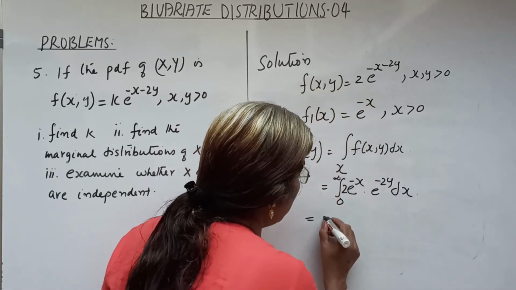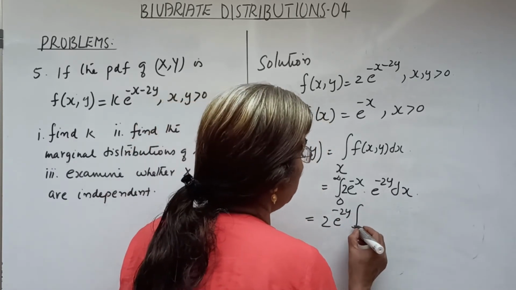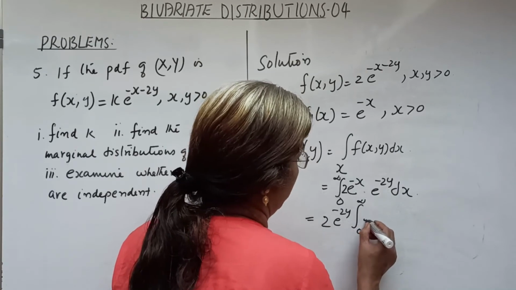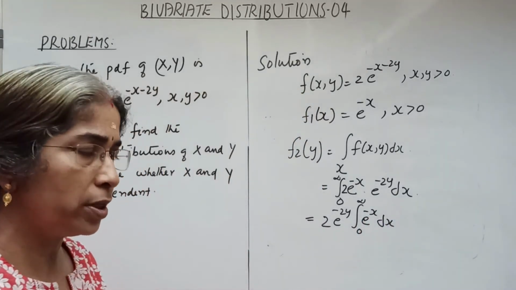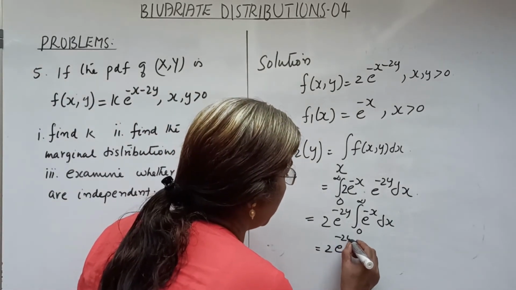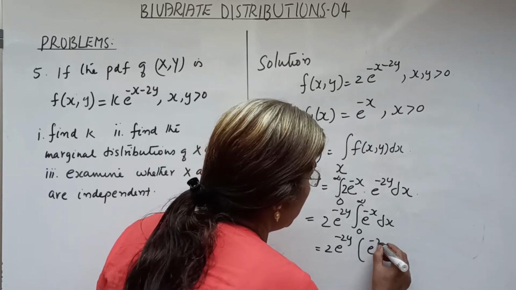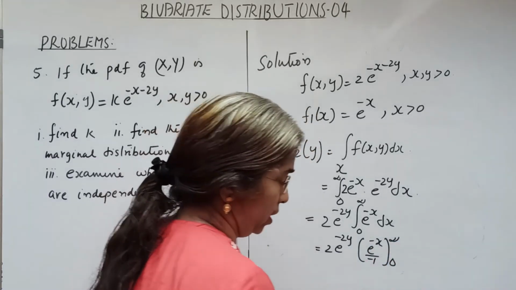So 2 e raised to minus 2y is taken out into integral 0 to infinity e raised to minus x dx. Okay, so equal to 2 e raised to minus 2y into e raised to minus x by minus 1 over 0 to infinity.